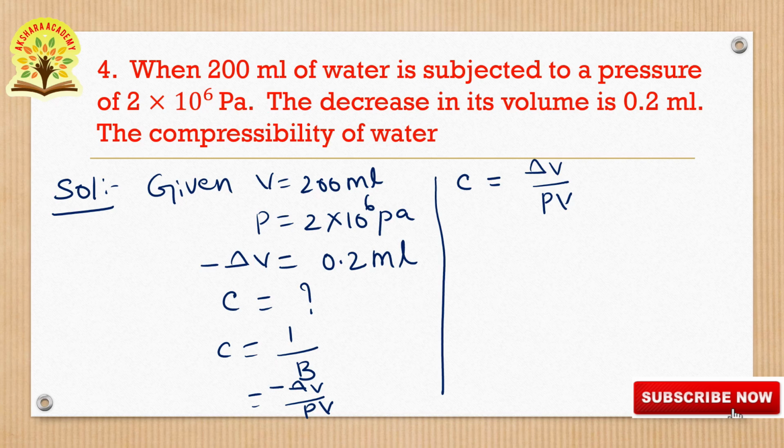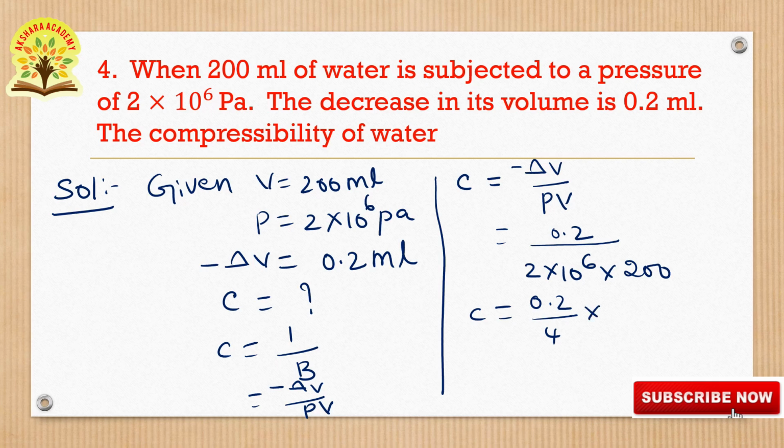So substituting all values, 0.2 by 2 into 10 to the power of 6, that is the P value, and V is equals to 200. Here we are multiplying 2 into 2, 4. 4 into 10 to the power of minus 8.